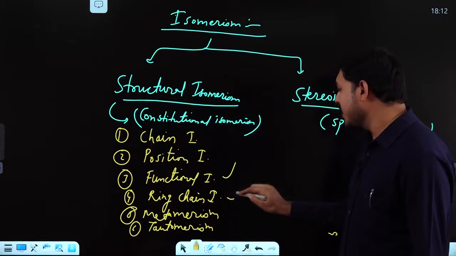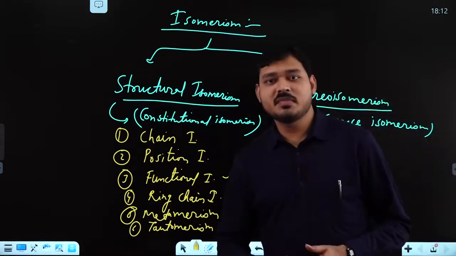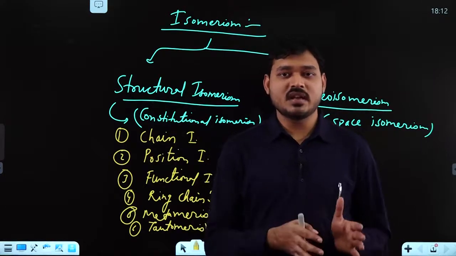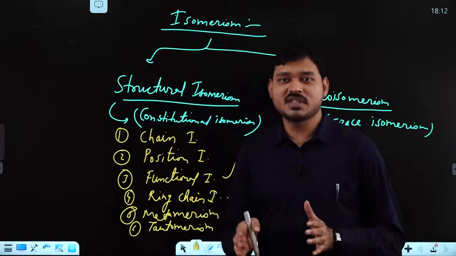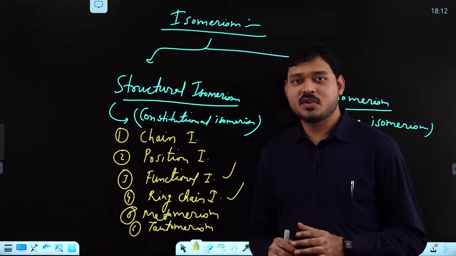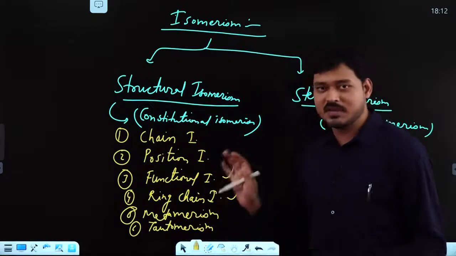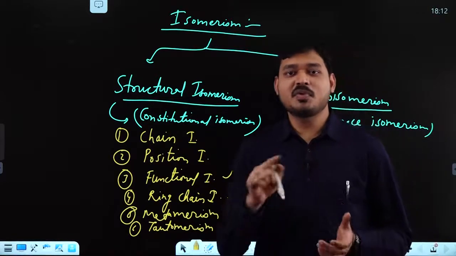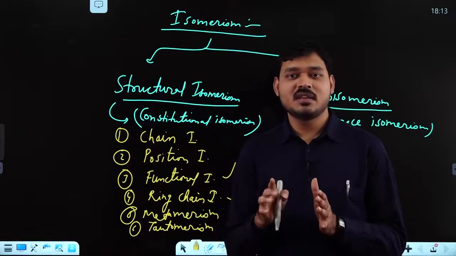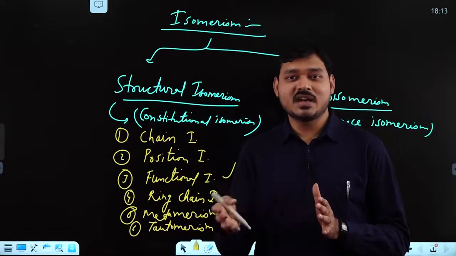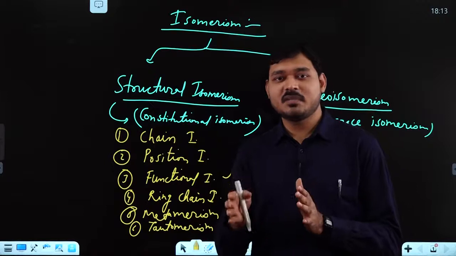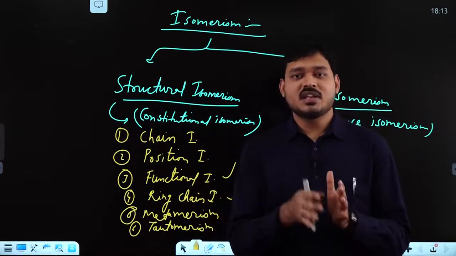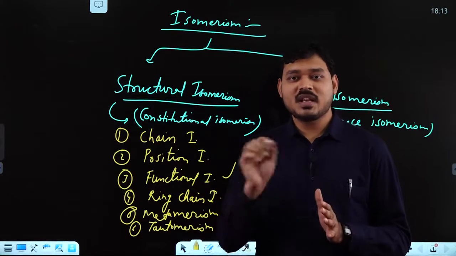Next come to ring chain isomerism. Ring chain isomerism is simply all about, suppose one compound is a ring and the other compound is a chain, then you say it is having ring chain isomerism. Okay, we have already discussed several examples of this. Simply, butene and cyclobutane. Butene means 4 carbon, C4H8 alkene, it may be 1-butene or 2-butene. And then cyclobutane means there is a ring.